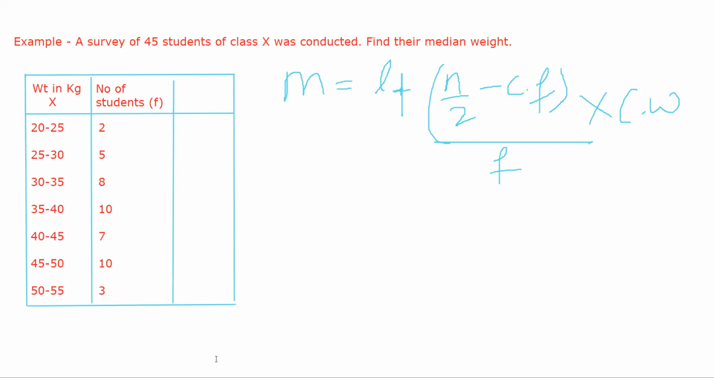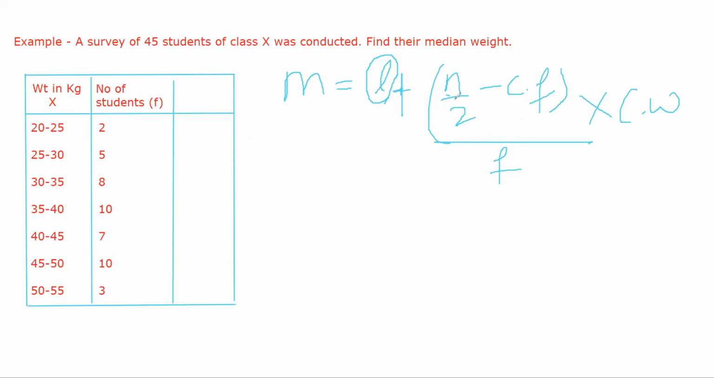The first thing you have to do, looking at the formula, is find the individual components. You have to find L. L is the lower limit of the median class. Right now we don't know what the median class is. Then we have to find N, to find N by 2. And we have to find the cumulative frequency of the class preceding the median class.